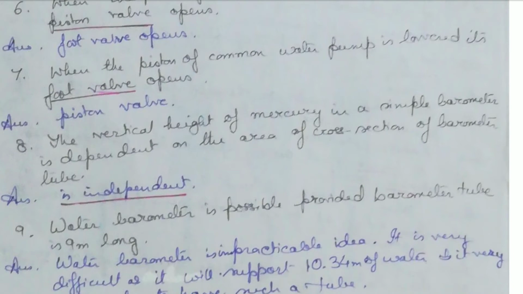The vertical height of the mercury in a simple barometer is dependent on the area of the cross section of the barometer tube. No, that is independent.